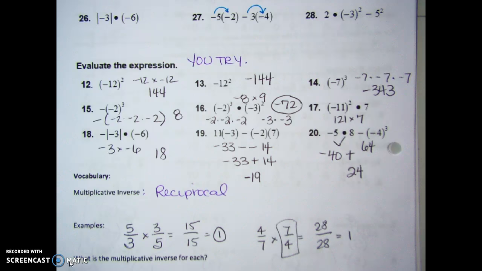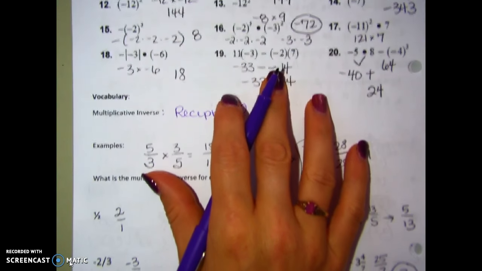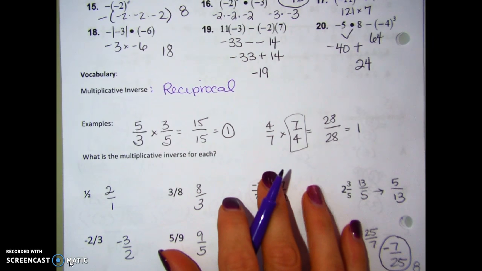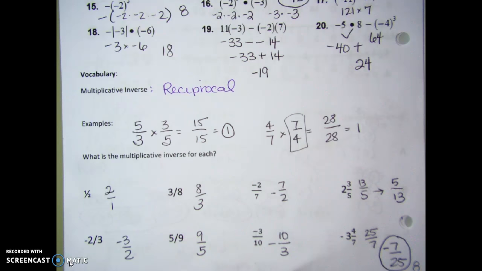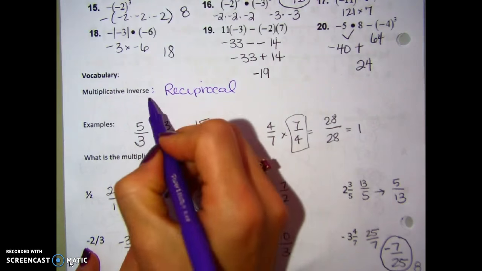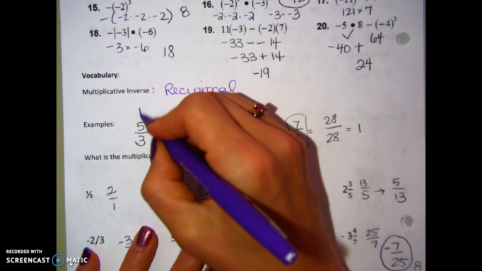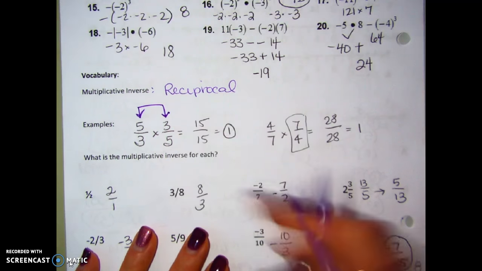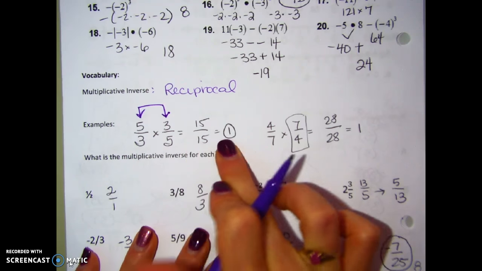So, okay, real quickly at the end we have multiplicative inverse, which is a reciprocal. It's this fancy way of saying a reciprocal, which we already covered when we talked about fractions. Another thing about multiplicative inverses: when you take a fraction and its multiplicative inverse, or the reciprocal, and you multiply them together, it's going to make 1.